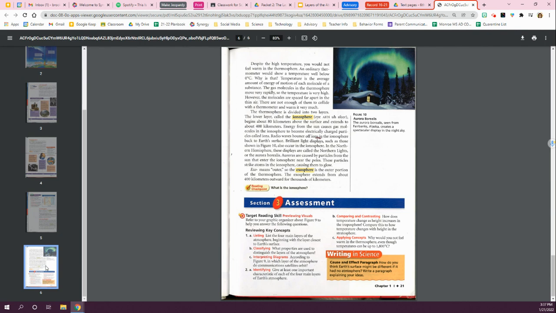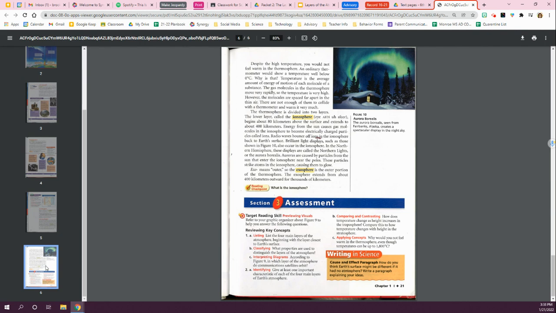The lower layer, called the ionosphere, begins about 80 kilometers above the surface and extends to about 400 kilometers. Energy from the sun causes gas molecules in the ionosphere to become electrically charged particles called ions. Radio waves bounce off ions in the ionosphere back to Earth's surface. Brilliant light displays, such as those shown in Figure 10, also occur in the ionosphere.